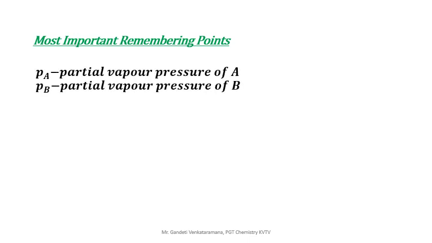PA, partial vapor pressure of A, PB, partial vapor pressure of B. Focus on the symbol and the term. PA, small p, subscript capital A. Okay, so partial vapor pressure of A, partial vapor pressure of B.